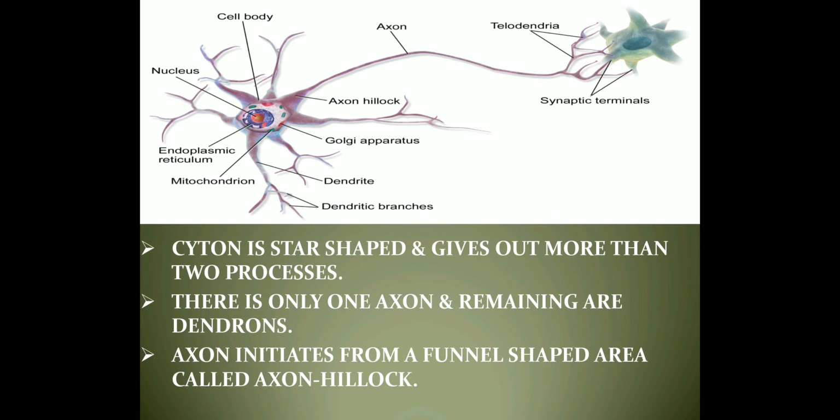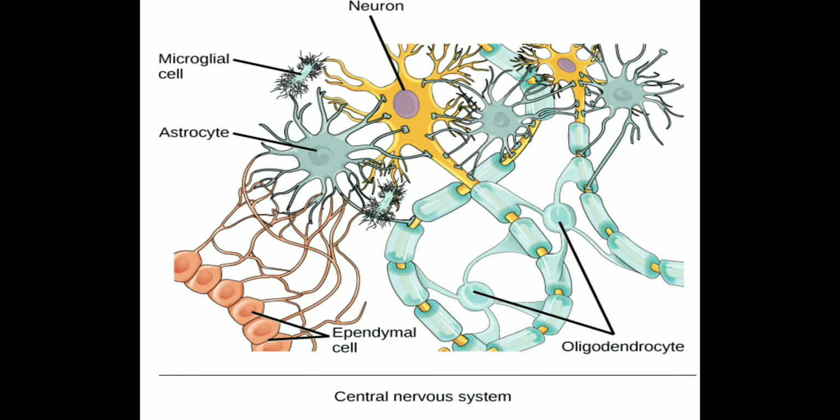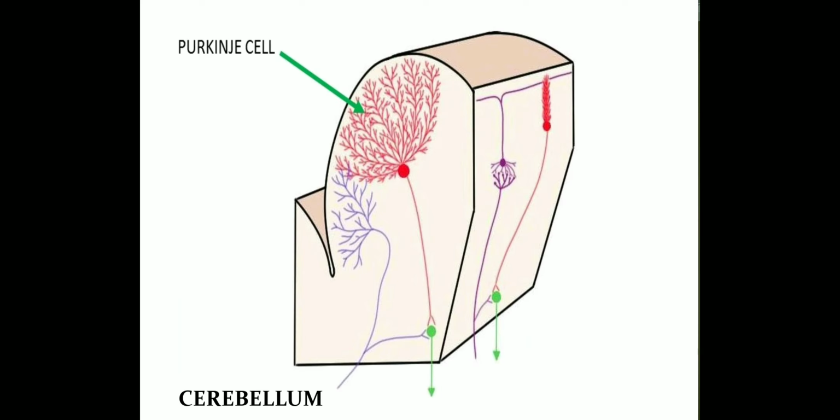Then multipolar neuron. Here you will find the cyton is star shaped and it gives out more than two processes. There is only one axon and the remaining are dendrons. So we can say that dendrites are more here. Axon initiates from a funnel shaped area called axon hillock. And the best example is neurons of the central nervous system, and you can find them in Purkinje cells in the cerebellum, etc.